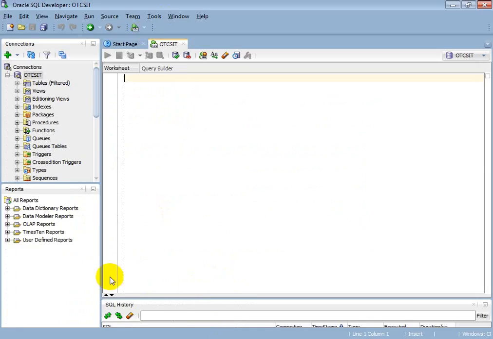Let me show you the staging tables. I forgot to tell one thing.